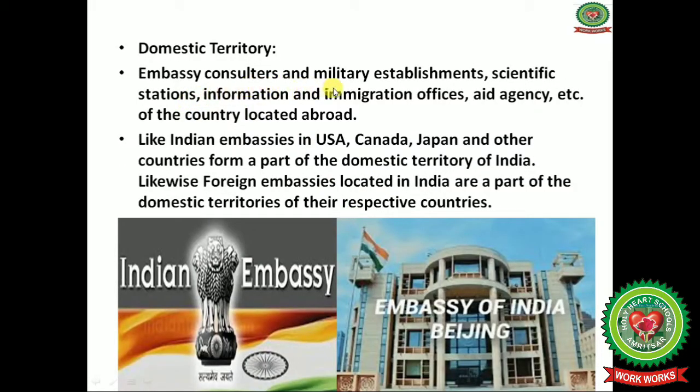Embassies, consulates and military establishments, scientific stations, information and immigration offices, aid agencies also are located abroad. So like Indian embassies in USA, Canada, Japan and other countries form a part of the domestic territory of India. Likewise, foreign embassies located in India are a part of the domestic territories of their respective countries.